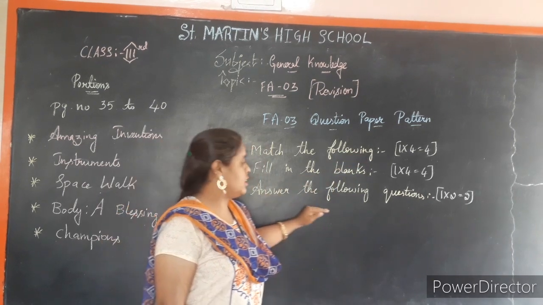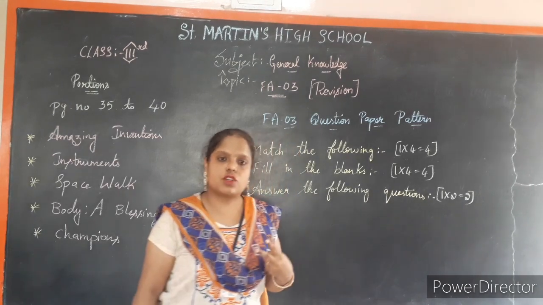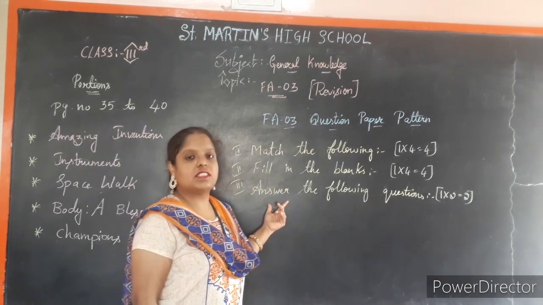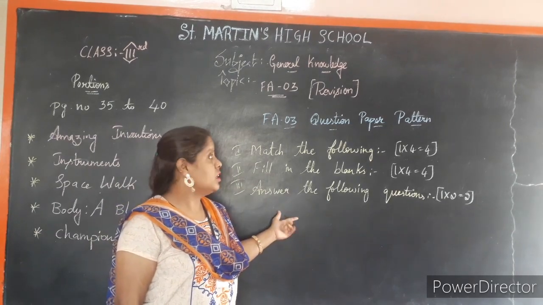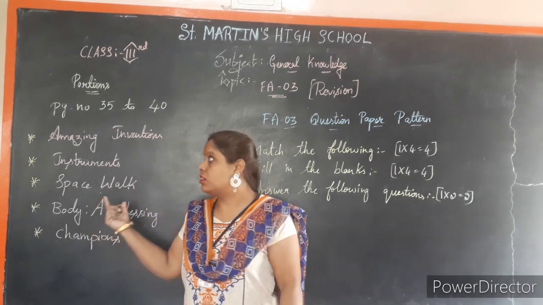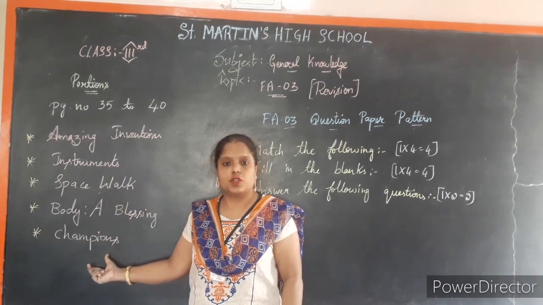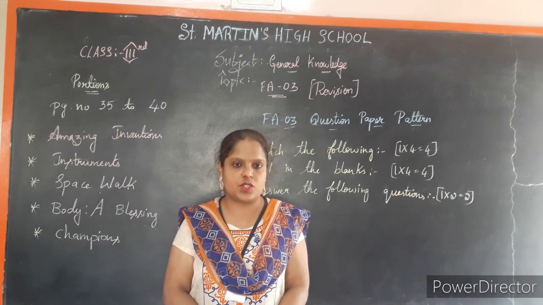Last main, answer the following questions. It is for 2 marks. There will be 2 question answers. You should answer. Each question answer carries 1 mark. Understood, children? These are the FA3 question paper pattern, and these are the portions which we are going to revise in today's class. Let us start, children.